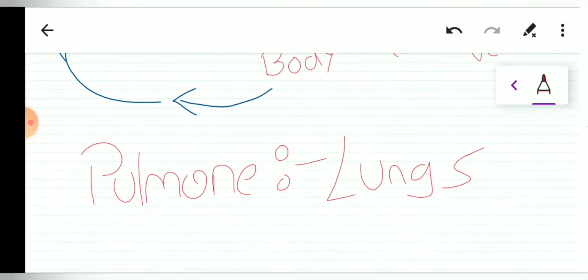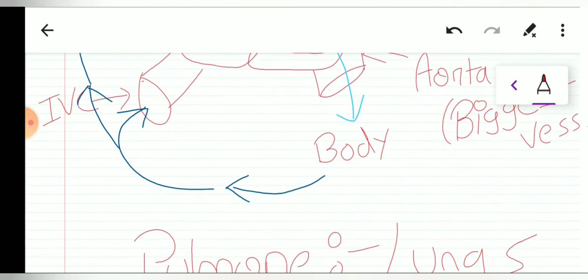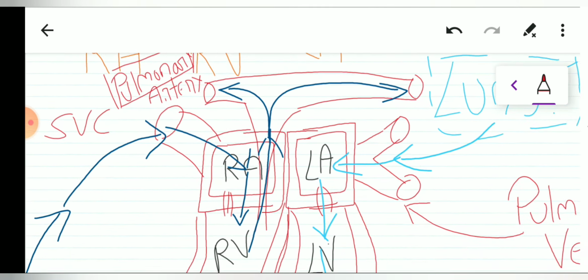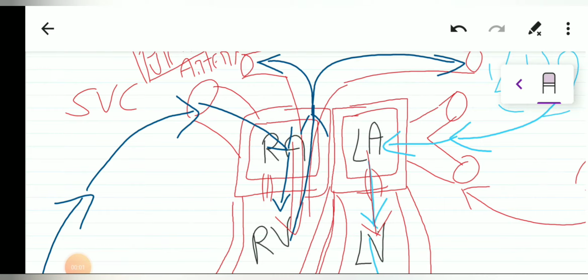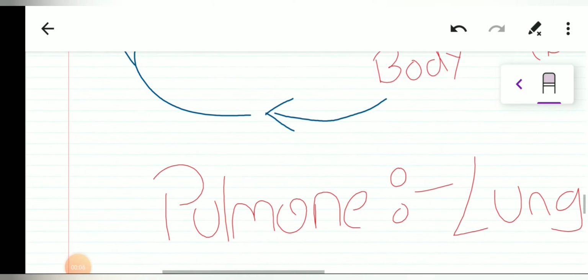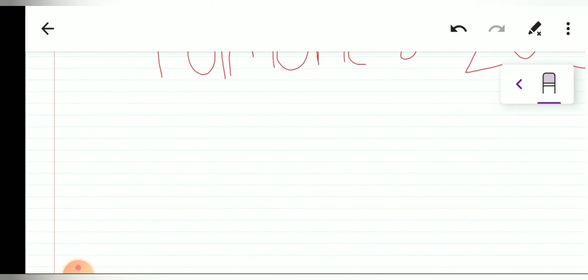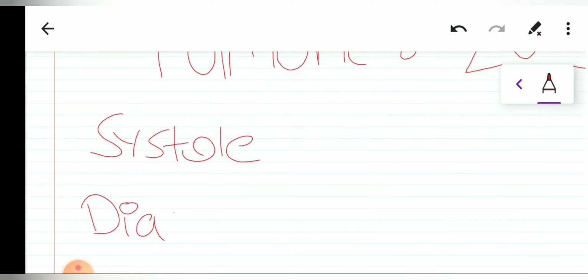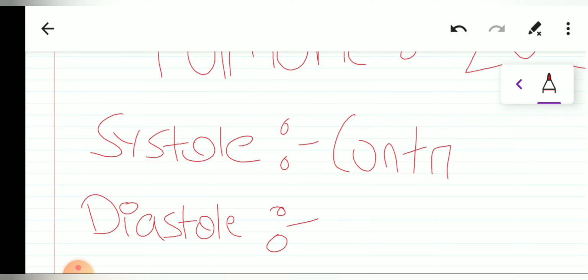Now, since we have discussed the pathway of circulation, we will discuss the mechanism of how the blood is circulated and which chamber contracts when. In order to discuss the mechanism of circulation, we need to be familiar with two new terms: systole and diastole. Please write them. Systole in our layman language means contraction. If you write these terms in your answer sheet, it will be more impressive. And diastole means simply relaxation.